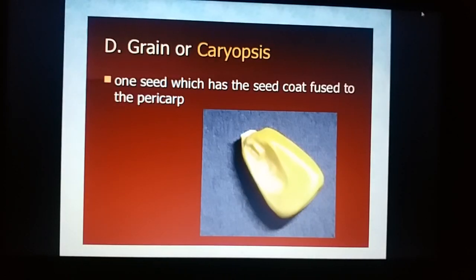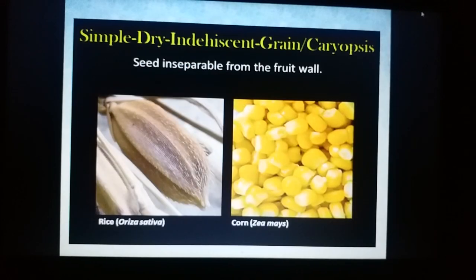This is a caryopsis, where the fruit wall, the pericarp, and seed coat are totally fused, and you can't separate them out, and can't discriminate which is the seed and which is the fruit. In general, we call them grains, and this is a characteristic feature of Poaceae, Oryza, and we can quote Zea mays.